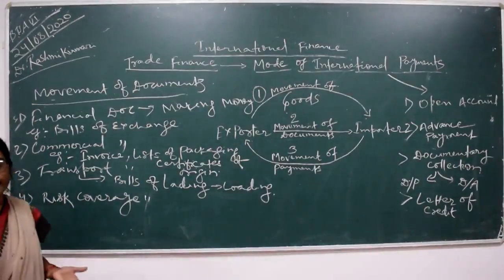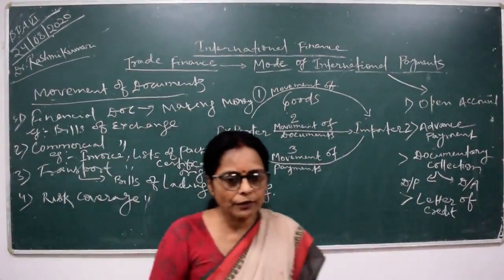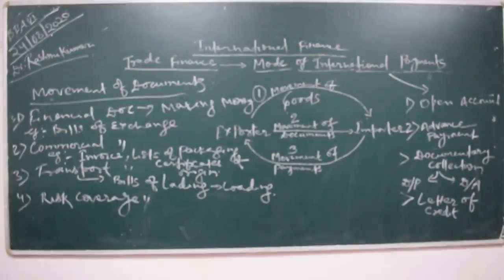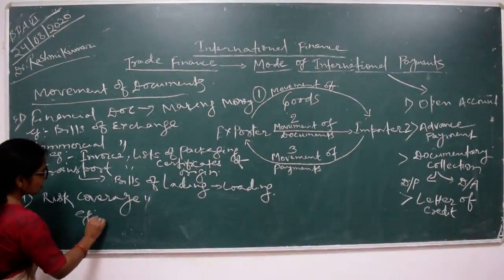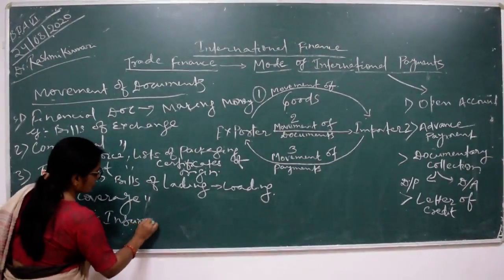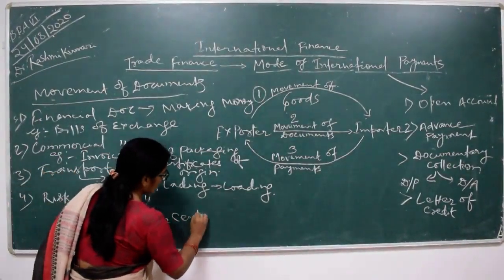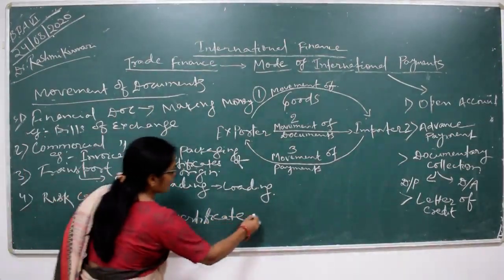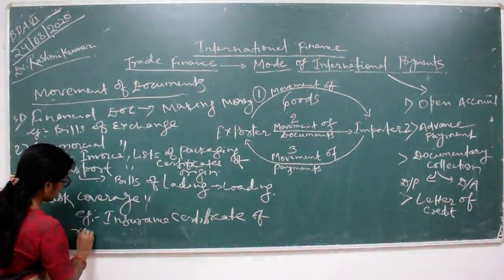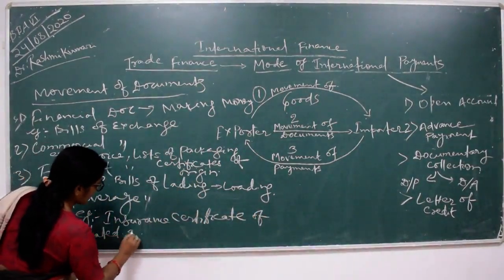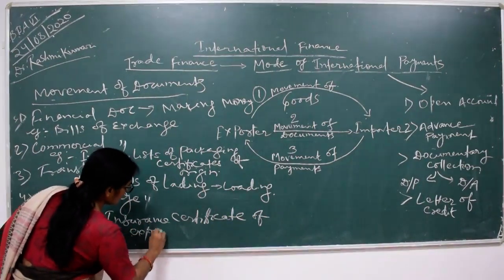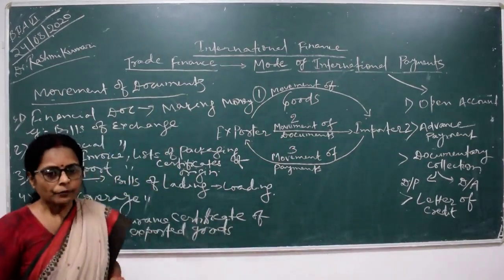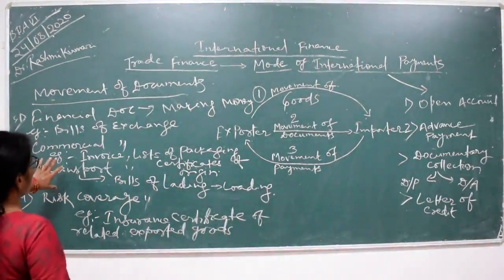Fourth is risk coverage. Simply, whatever goods are supplied from one country to another country, an insurance certificate is essential. So the example is the insurance certificate of related exported goods. Clear?